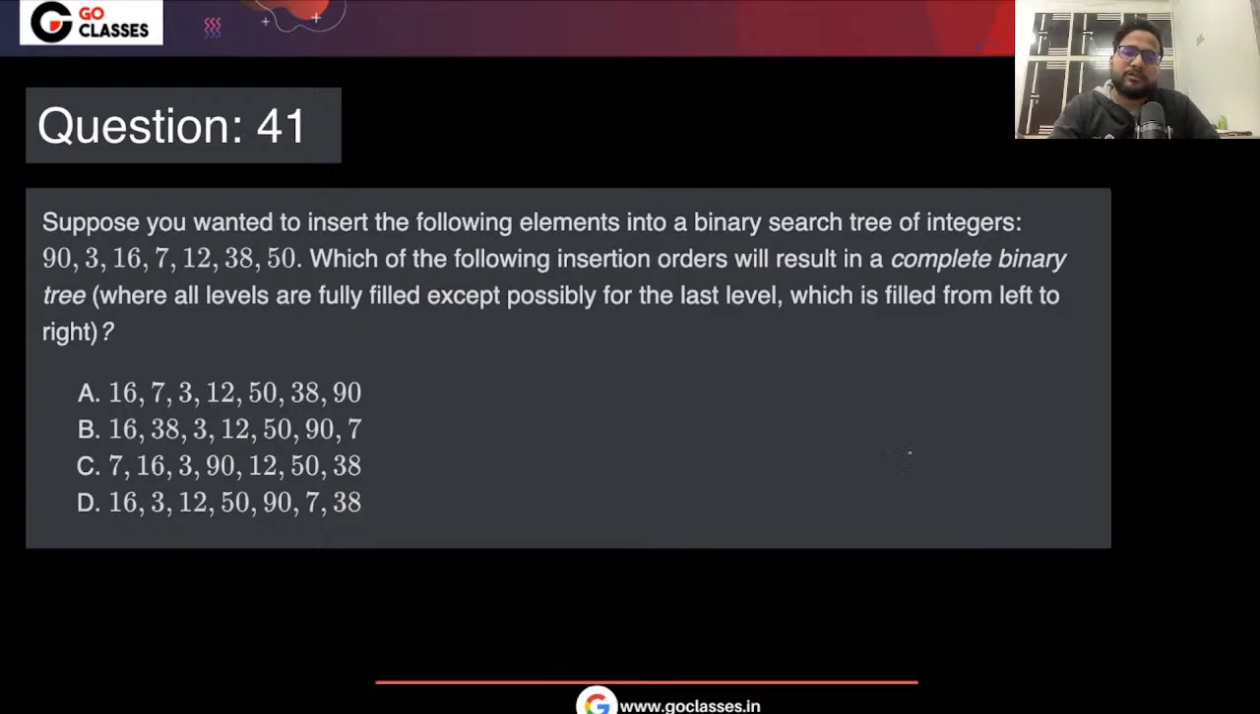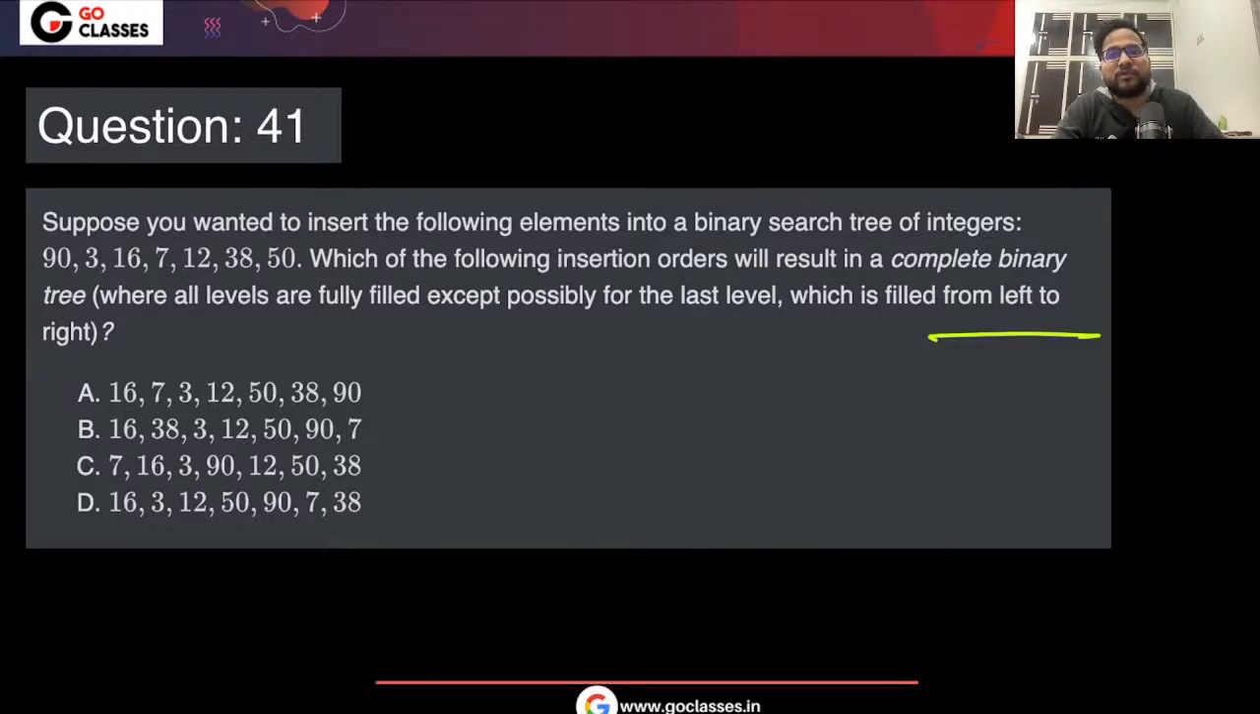Now let's see this question. This question is saying, suppose you wanted to insert the following elements into a binary search tree of integers. Which of the following insertion orders will lead to a complete binary tree? Means the tree which is fully filled except the last level, and the last level is filled from left to right. We have defined what a complete binary tree is.